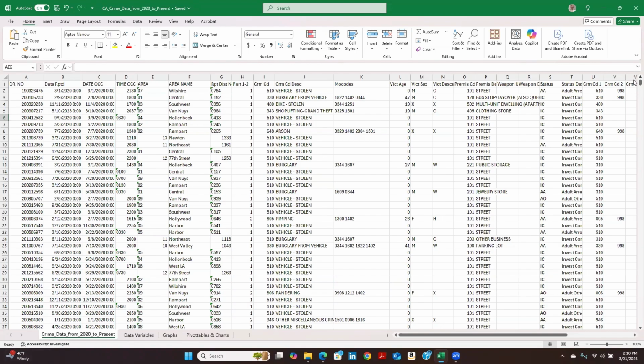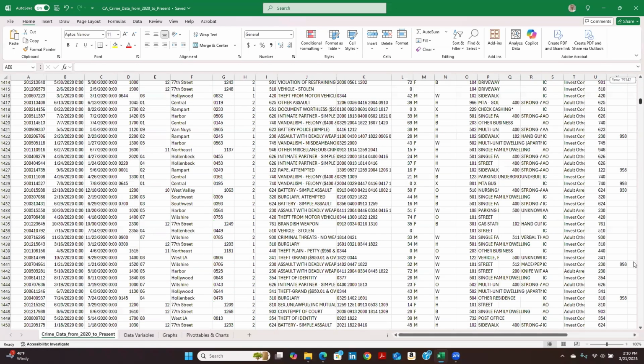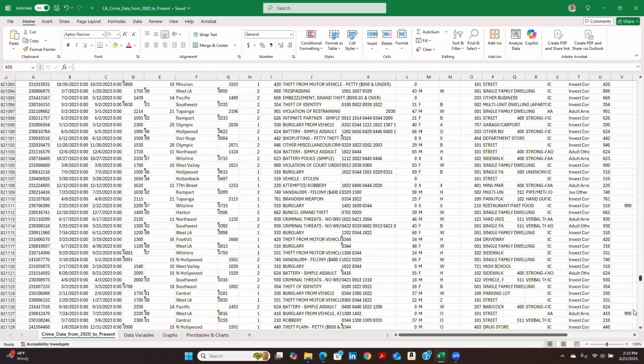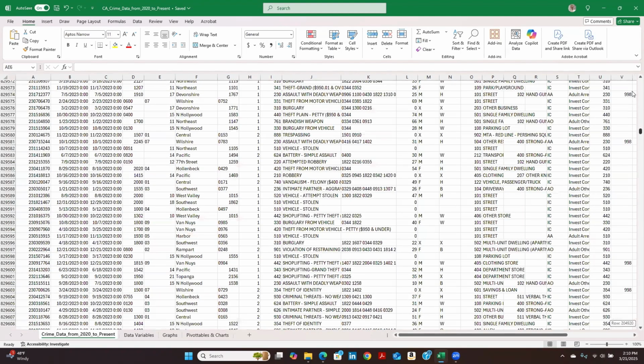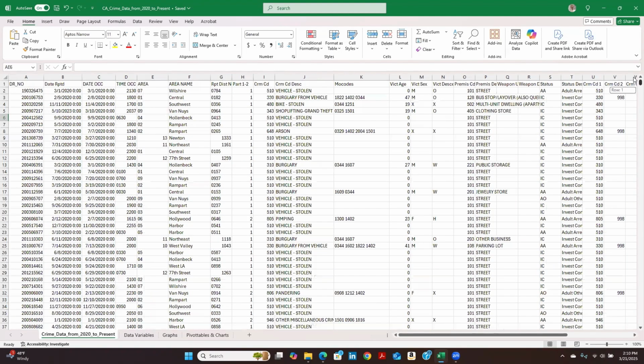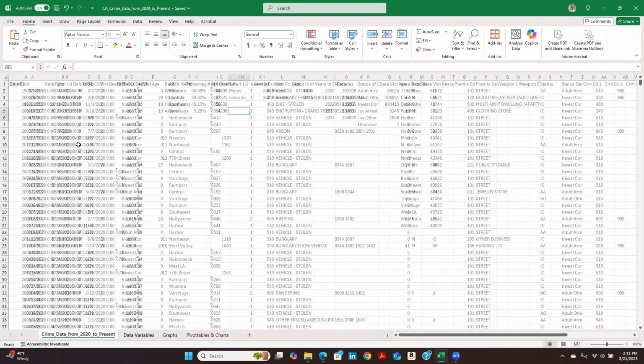We have over 1 million rows. As you can see, I'm just scrolling down here. We have just a little over 1 million rows, 1,004,848 rows to be exact, and 28 columns to work with, which is a lot. Fortunately, I was able to sift through the data and get the key variables I want to do further research on.